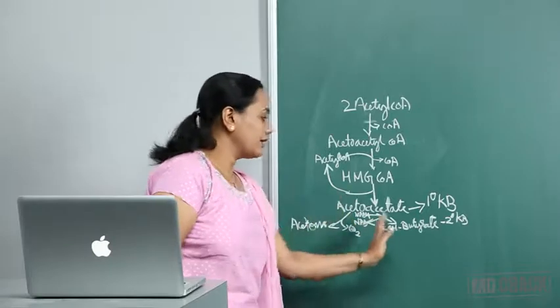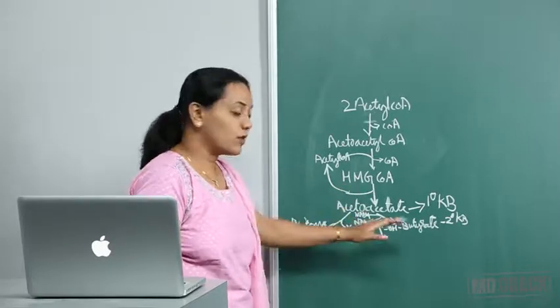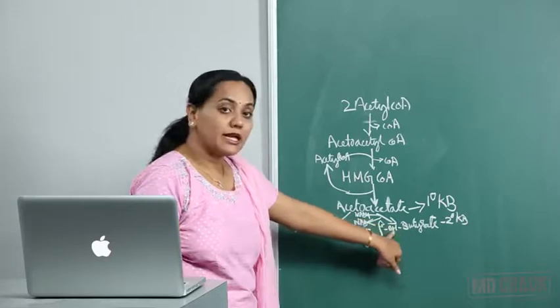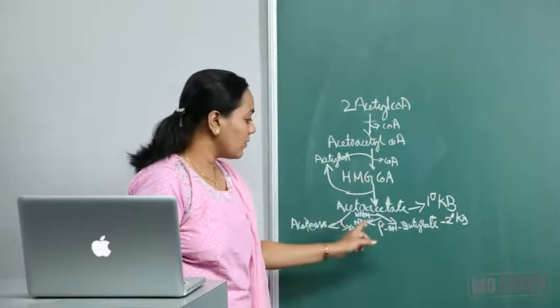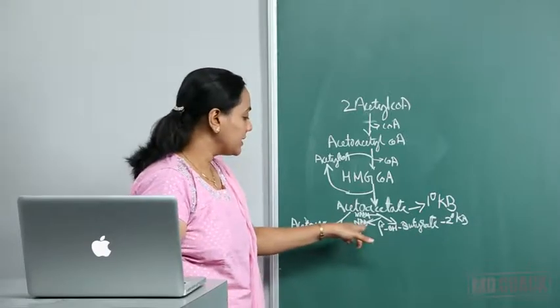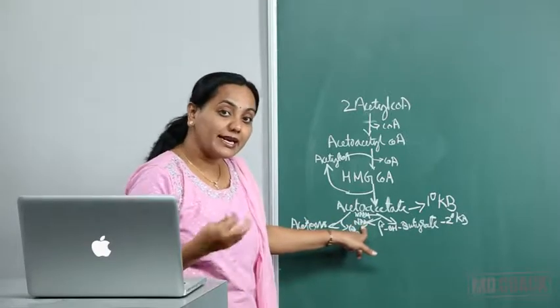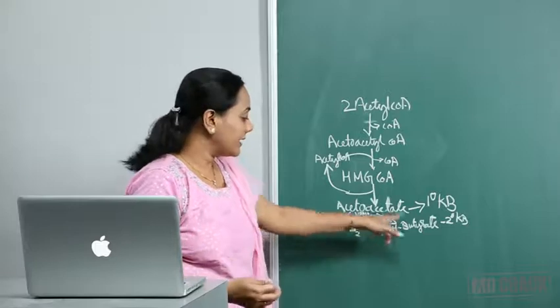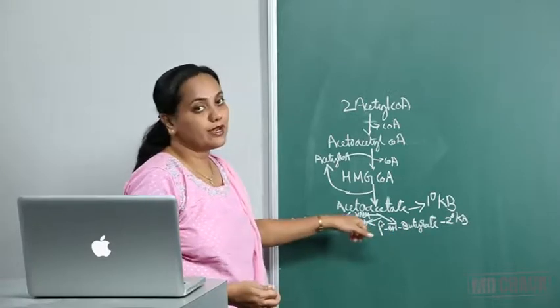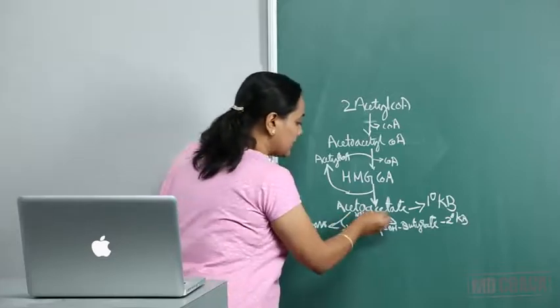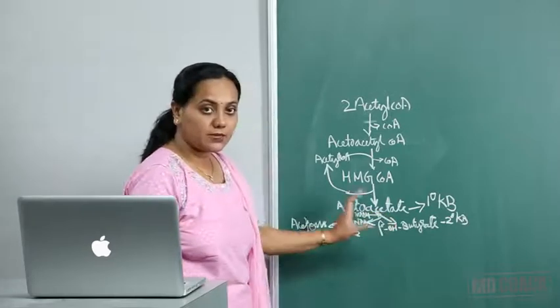You have to just look at this reaction, and how to find out which one is more: the enzyme is beta-hydroxybutyrate dehydrogenase. Dehydrogenase means NAD+ has to get hydrogen. This is beta-hydroxybutyrate dehydrogenase, so NAD+ gets converted to NADH. This is the meaning of a reversible reaction.